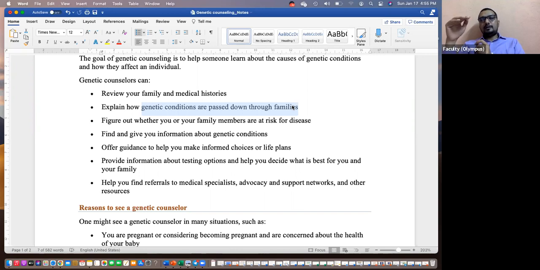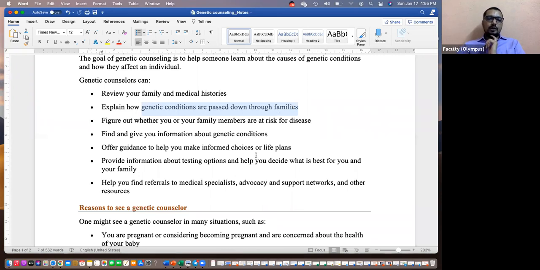If someone is suffering from a sex chromosomal recessive disease, we will not have that like that, but an X chromosomal disease, what will be the pattern that can be seen in the family? So those pedigrees are created. So family histories are created. Family trees with a possible pattern of inheritance can be created.